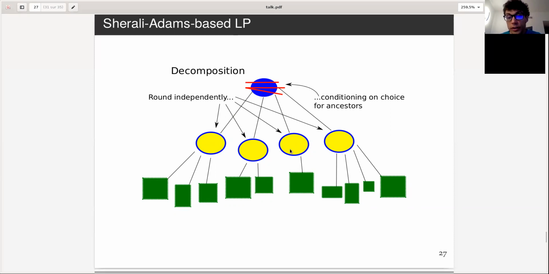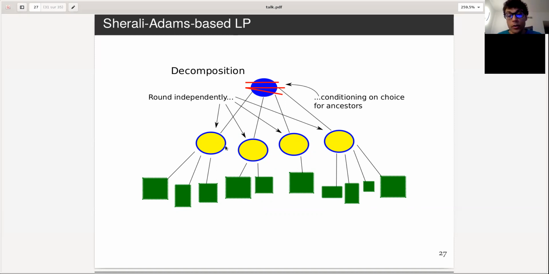Of course, there is no ordering of these vertices, but we can choose based on what happened to the ancestor. And that gives us that the cost we are going to find is as good, because we have variables for each path from each green subgraph to the root. That gives us that the choices we're going to make for the length at each level is in expectation optimal.